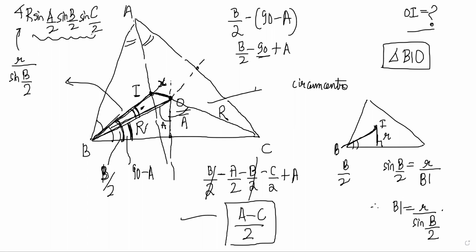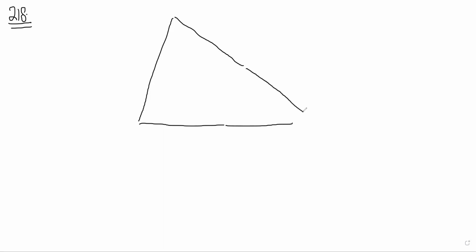Then one thing that we have to do is Article 218, which is length of angle bisector. So let's say we have a situation like this. We have A, we have B, we have C, and we have an angle bisector here. And this is D. And I want to find the length of AD. There are obviously two ways to do this. One way is by Stewart's theorem, right? Because AD is the length that Stewart's theorem tells us.